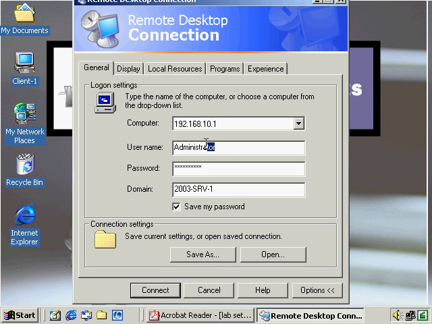Username is administrator, so I don't have to change this. I'm going to change the password field here, so it's password once again. For domain name, there really isn't a domain name because this machine's not in a domain. And I'll check the Save My Password box. You've got to be careful with this because you don't want to give somebody access to a system. So realistically, in a real-world environment, it's probably not a real good idea to save your password. Even though it might be a pain for you to log on every time, it's worth the extra security. So I click Connect.